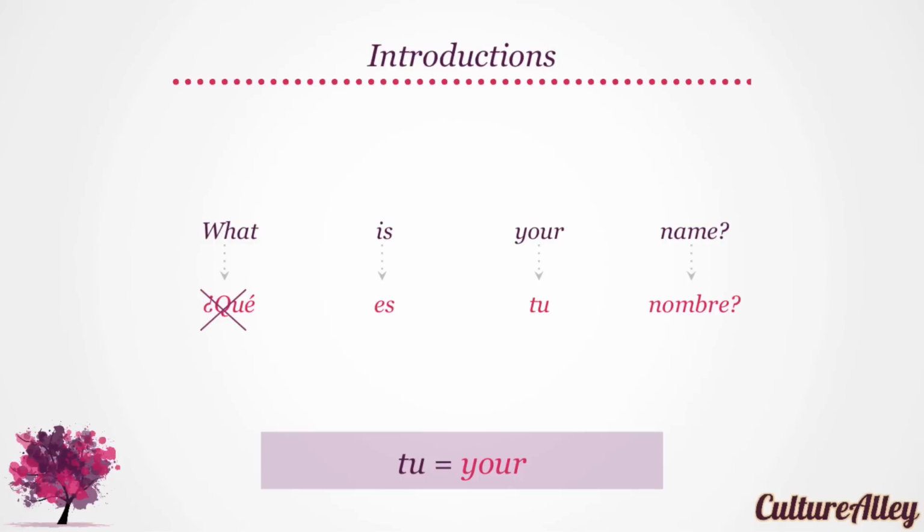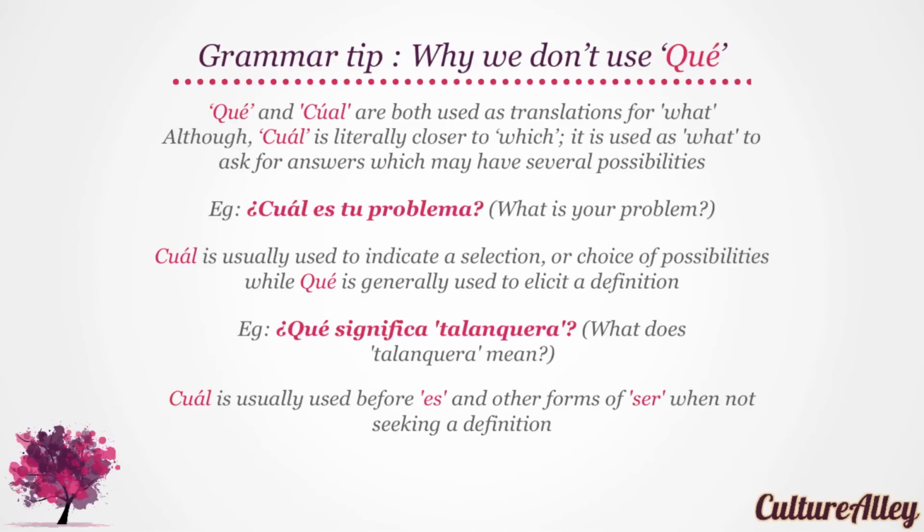Remember, nombre means name. However, we don't use qué in this sentence. Let's understand why. Qué and cuál are both used as translations for what. Although cuál is literally closer to which, it is used as what to ask for answers which may have several possibilities. Example, ¿Cuál es tu problema? Translates to what is your problem?